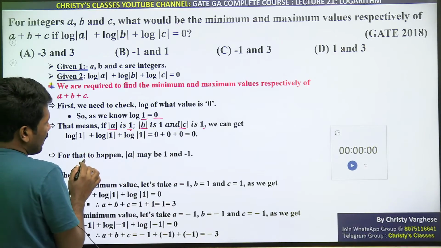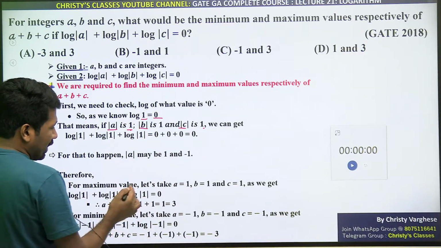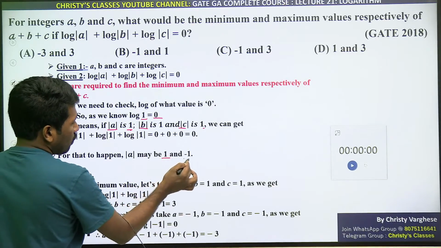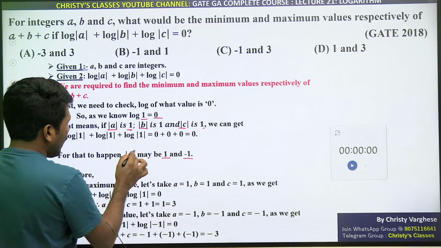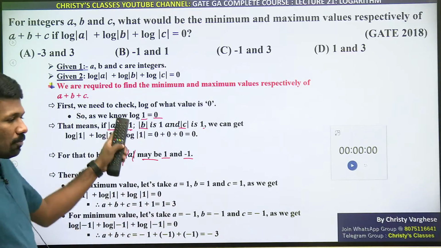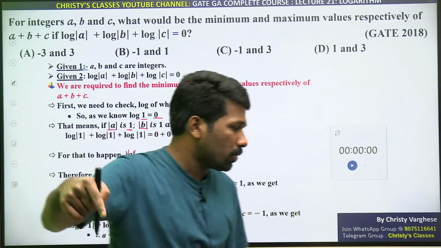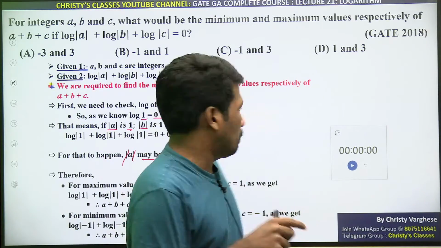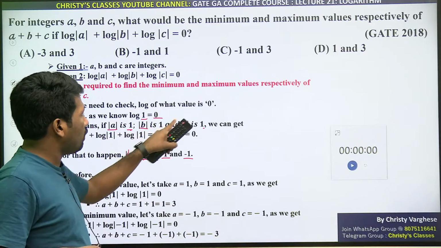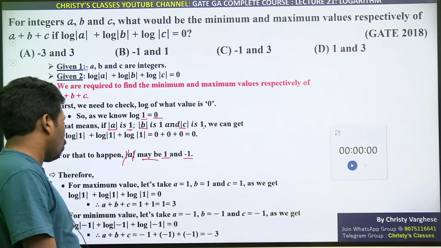So we can say, for maximum and minimum, mod A can be 1, for that to happen A may be 1 or minus 1, because the modulus of 1 is also 1, and the modulus of minus 1 is also 1, isn't it? Mod A is 1 means A can be 1 or minus 1, B can be 1 or minus 1, C can be 1 or minus 1.